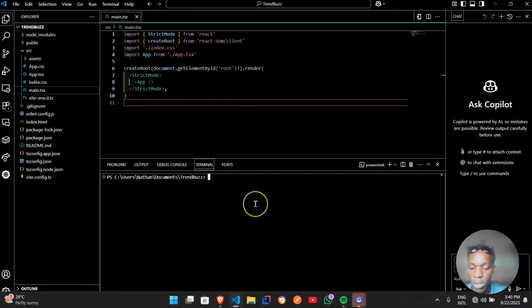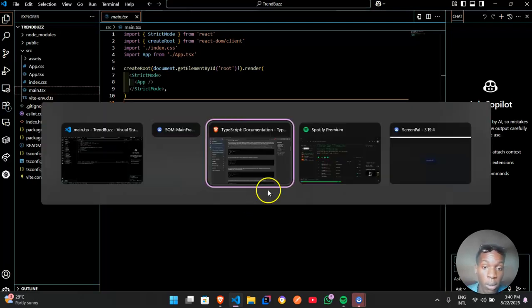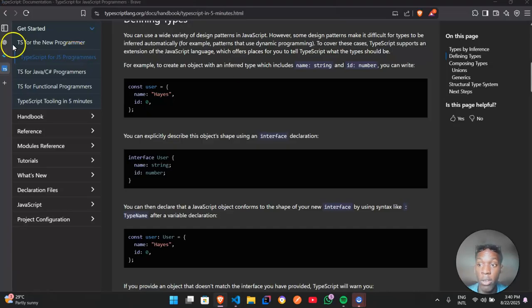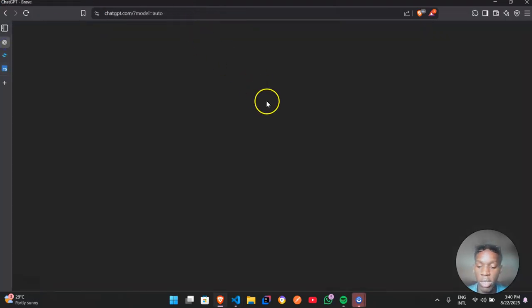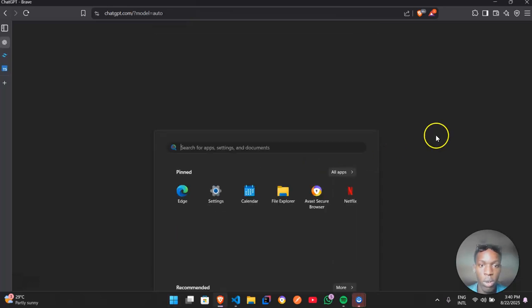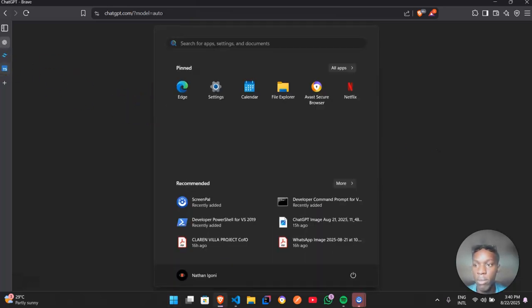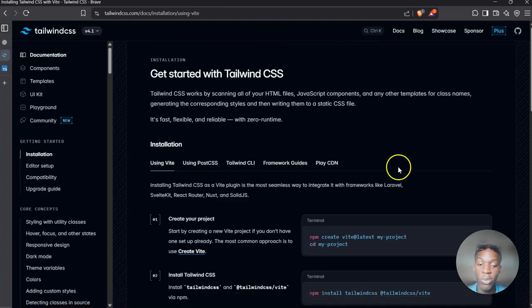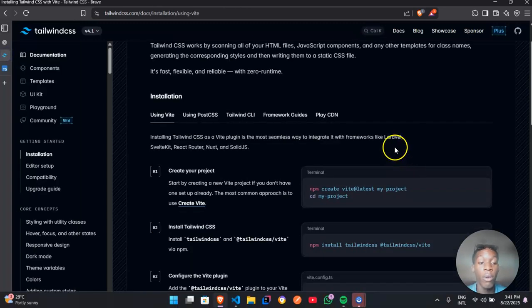Before we run it again, let's configure Tailwind so we know it's configured. If you're starting up Tailwind, the documentation is out there. All you have to do is search Tailwind CSS on Google, or I use Brave. It blocks ads really well, that's one of the reasons I use it. But if you're a beginner and you really don't know what's going on, I would prefer that you use Google.